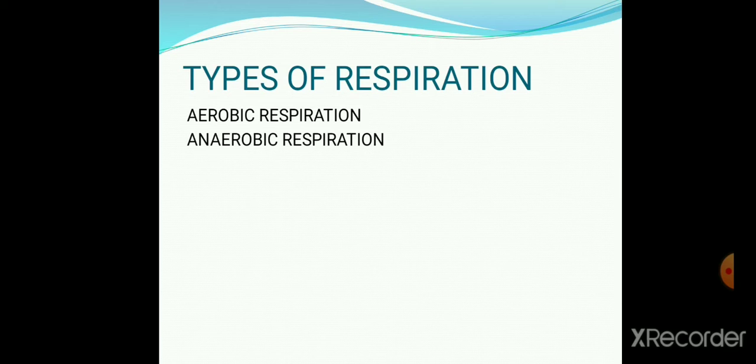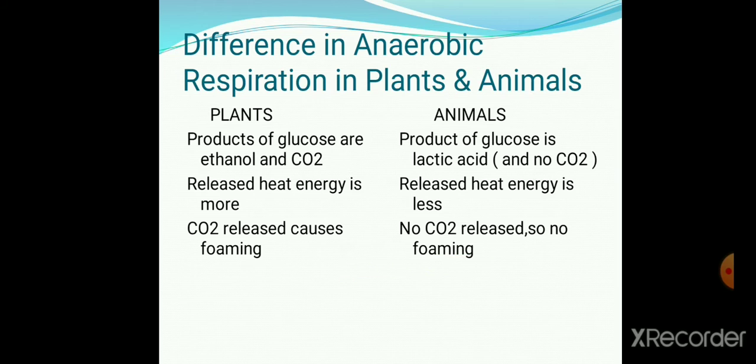Whereas anaerobic respiration means where the oxygen is not required to break down the glucose. Anaerobic respiration takes place in both plants and animals.